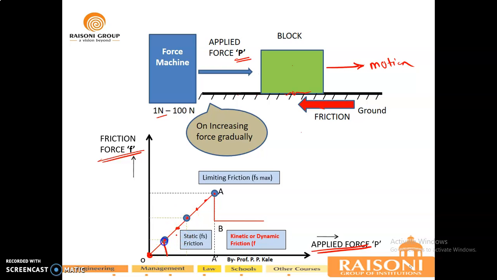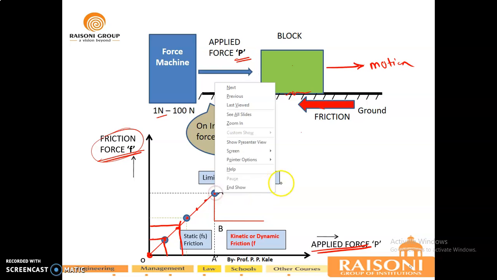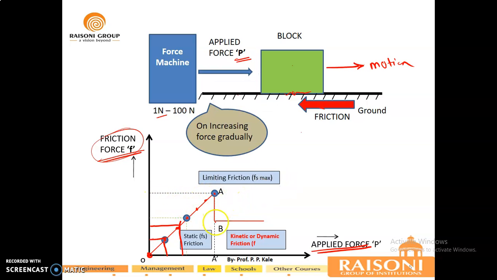So as you apply this applied force, you will get this frictional force. This is the action and reaction of frictional force. So what exactly will we get? Up to a certain limit of applied force, we will get a certain point, after which if we increase the applied force, our frictional force will drop. The graph progression is like this. Initially your frictional force will also increase as your applied force increases, and once the point comes where you increase your applied force, the frictional force will drop and the motion of the block will start.